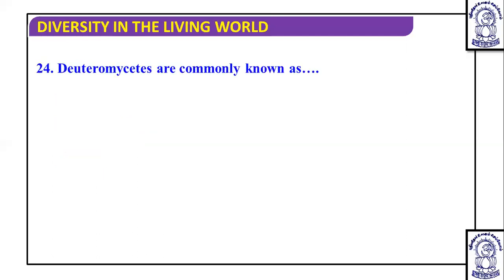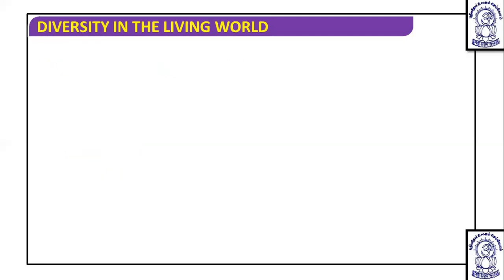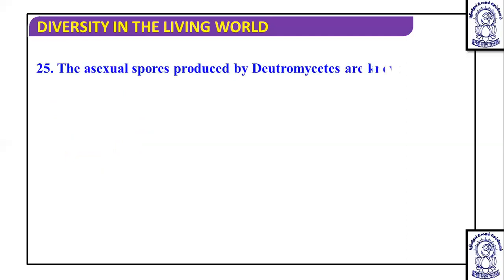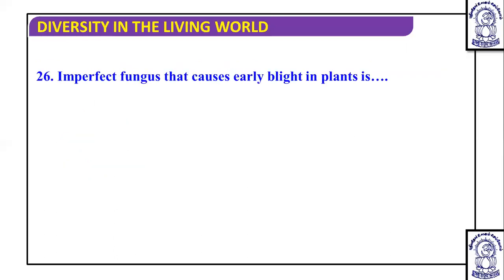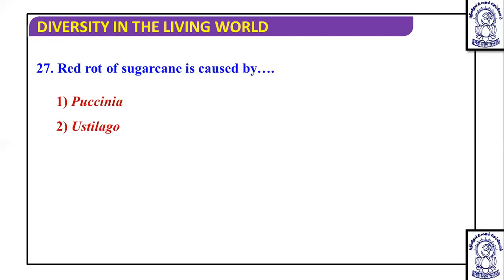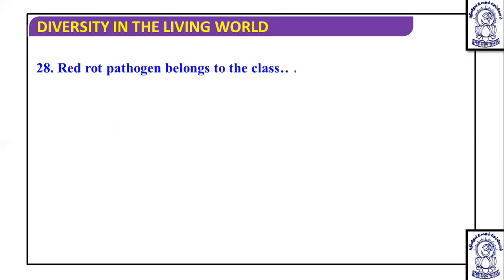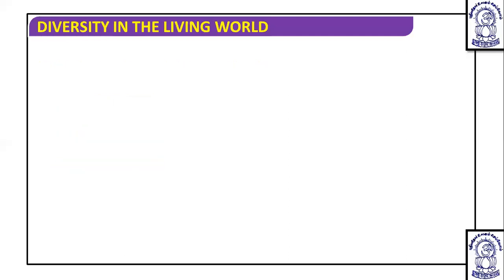Next question. Deuteromycetes are commonly known as, you know that very well, fungi imperfecti. So imperfecti fungi becomes the correct answer. Then the asexual spores produced by Deuteromycetes are conidia, which are produced exogenously, and these are mitospores. Imperfect fungus that causes early blight in potato is Alternaria solani. We have discussed this example. Red rot of sugarcane is caused by Colletotrichum falcatum. Red rot pathogen belongs to which? So it belongs to the Deuteromycetes, that is red rot of sugarcane, Colletotrichum falcatum.